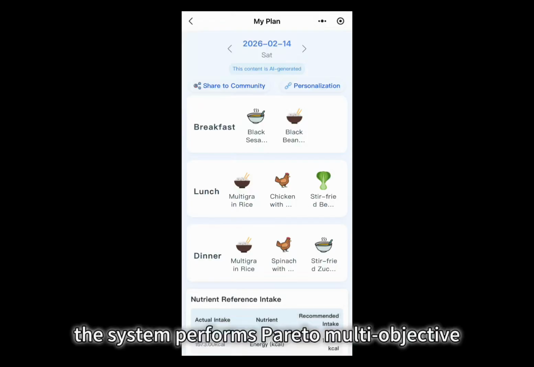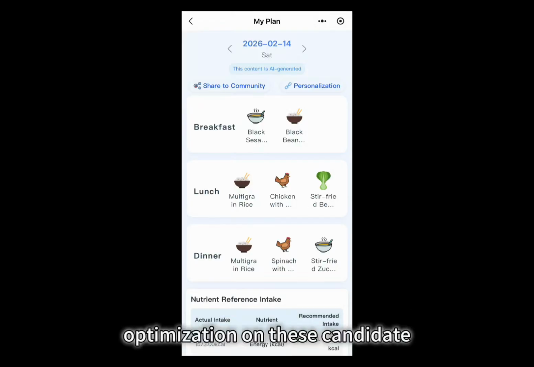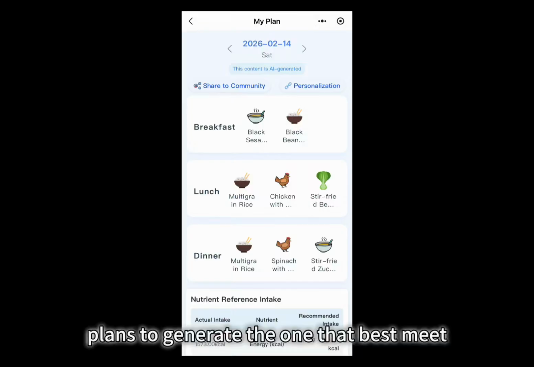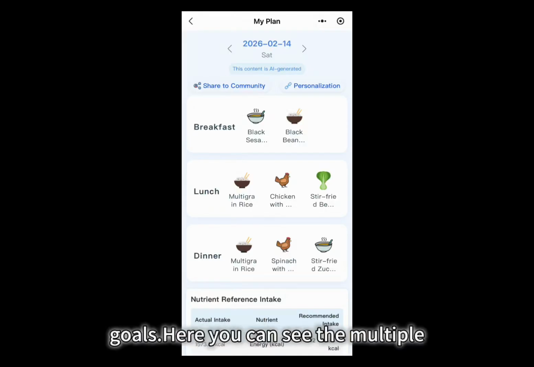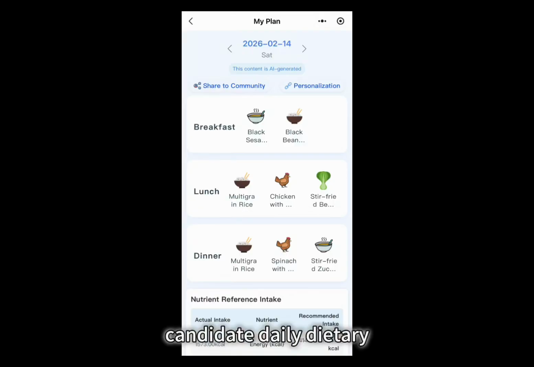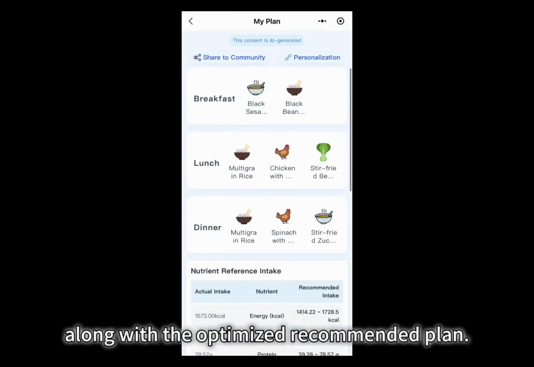Next, the system performs Pareto multi-objective optimization on these candidate plans to generate the one that best meets targets for energy, protein, fat ratio, and other nutritional goals. Here you can see the multiple candidate daily dietary plans generated by the system, along with the optimized recommended plan.